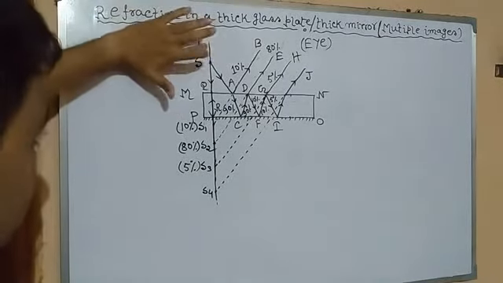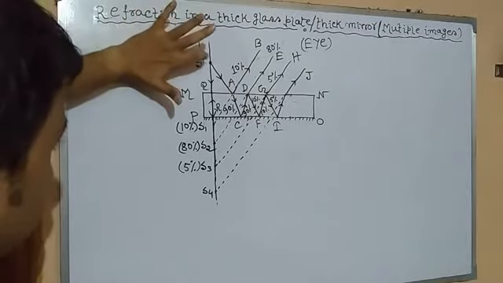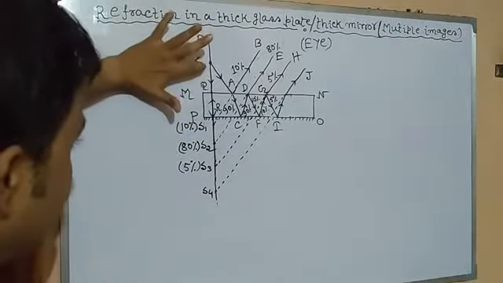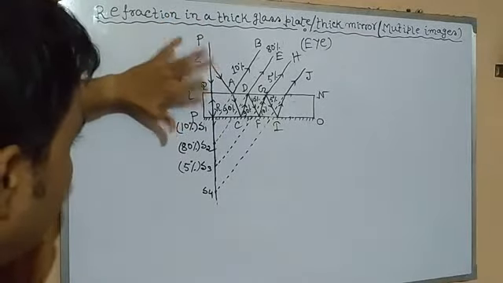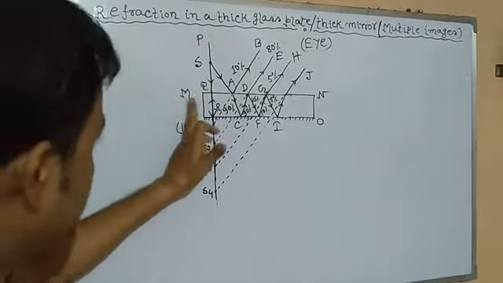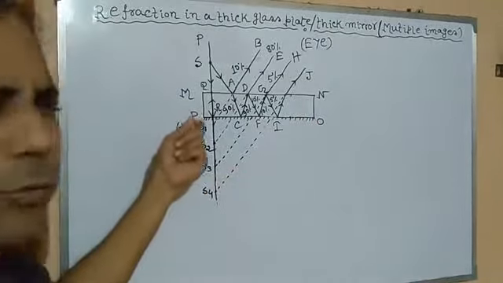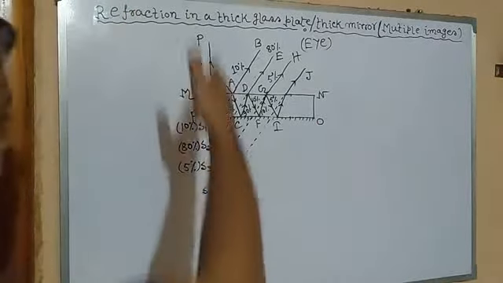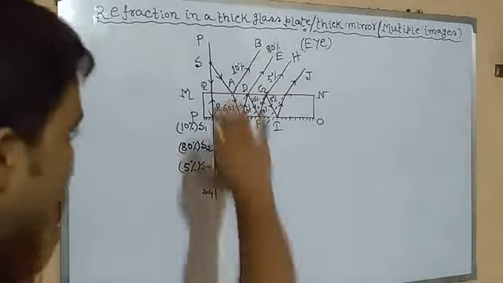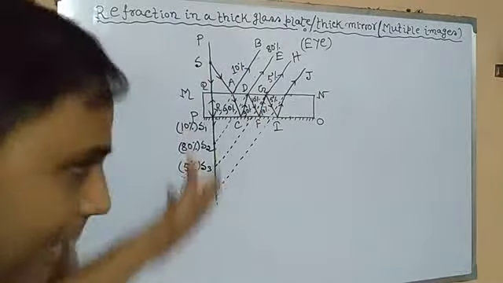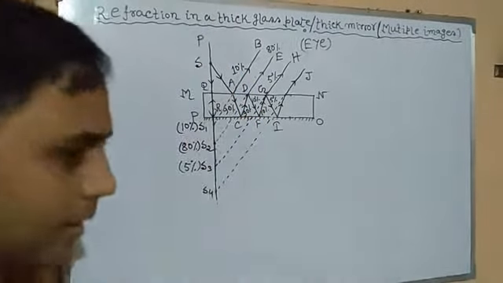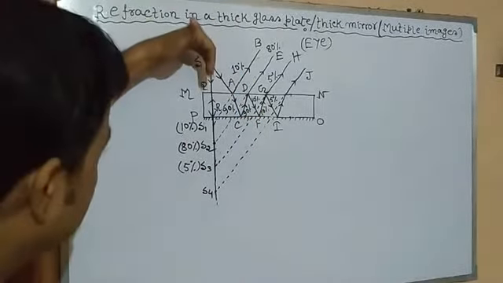One ray from this point is incident on the thick glass plate normally. Since it is incident normally, after striking the first surface MN, a very small amount of light will be reflected, but the maximum portion of light will enter inside the thick glass plate undeviated. It means it goes in the PQ direction, or QR direction.